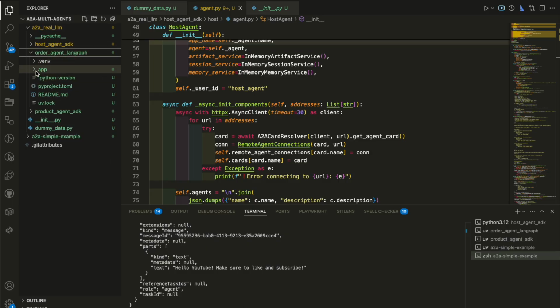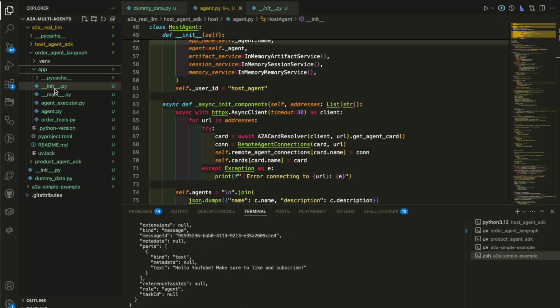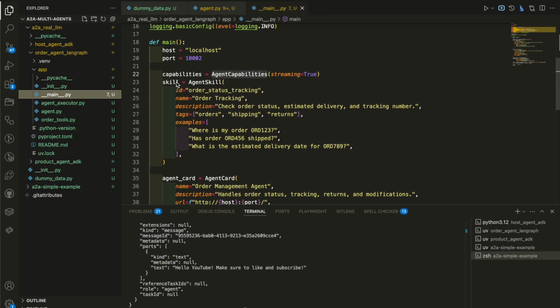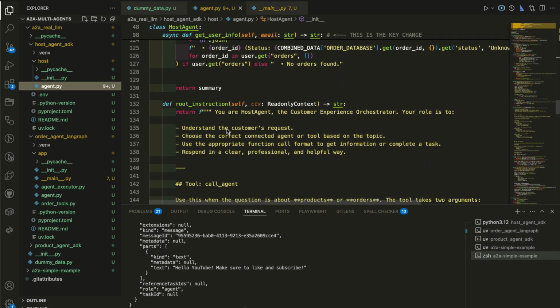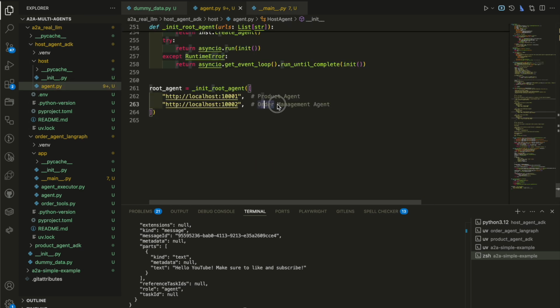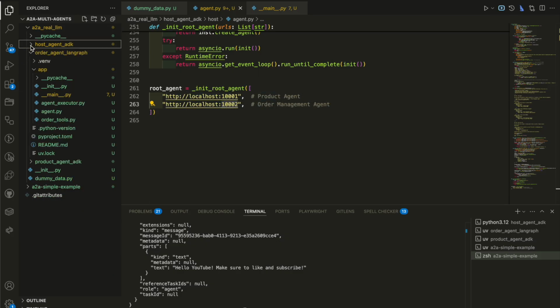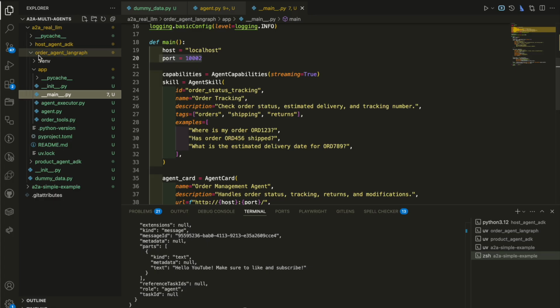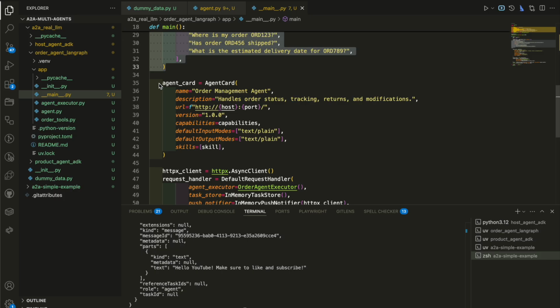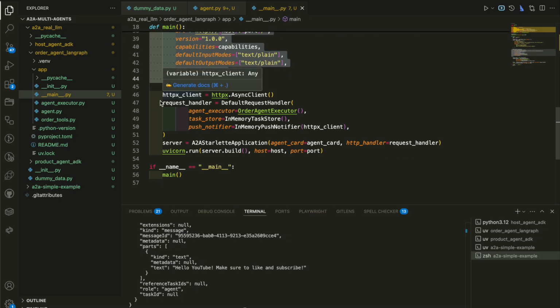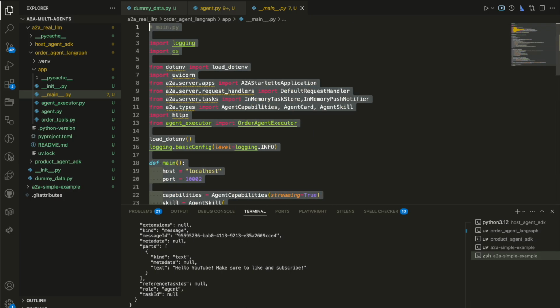Now this is LangGraph, so we don't expect to see the same process. All we expect to see is again the A2A agent server. In this case, it's running on 1002. The reason is we've specified here that the order management agent runs on 1002, and the product agent runs on 1001. So here we are in the order agent, which runs on 1002. We specify the skill, the agent card, the request handlers, and the rest is a breeze.